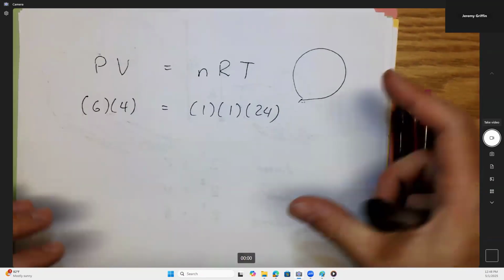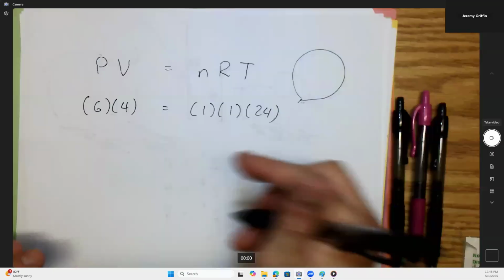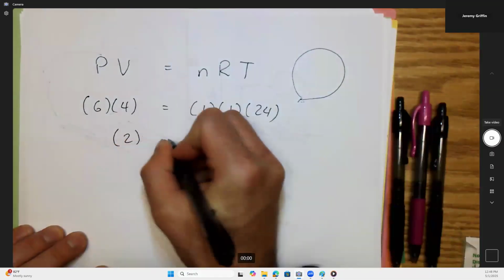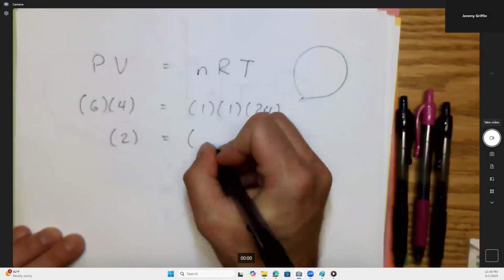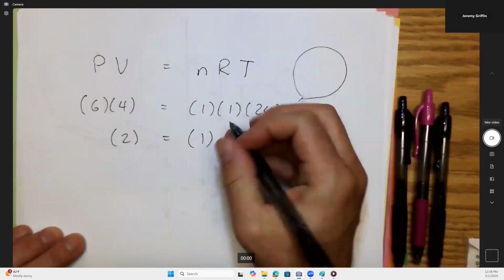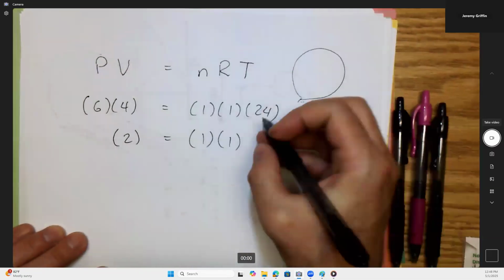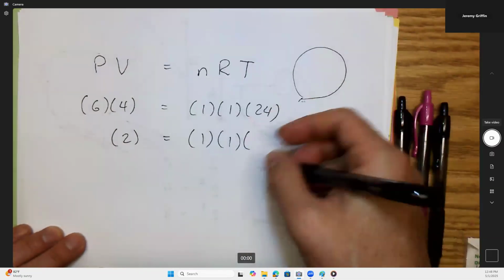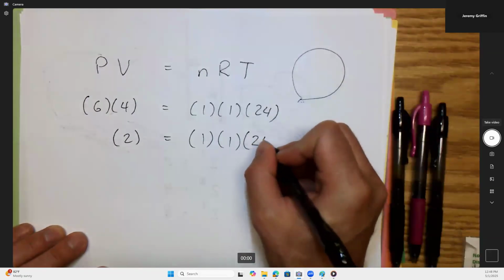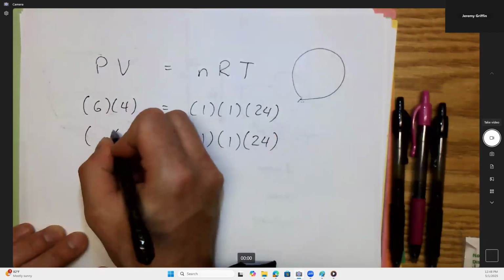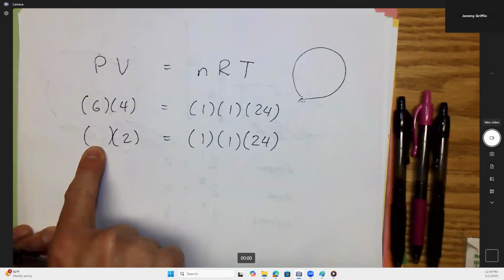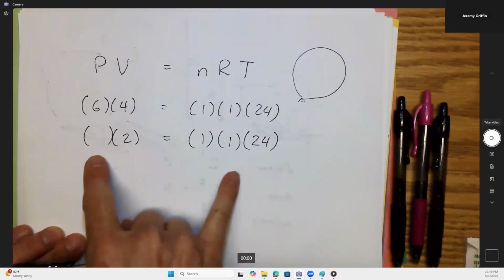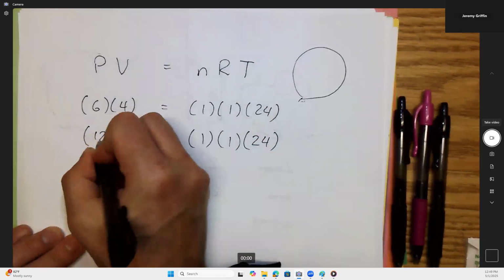Okay. Now, if you squeeze this balloon to half its original size, let's keep everything over here the same. So it's the same moles of gas inside the balloon. The R is the same, whatever that is, with the units. And let's say the temperature also stays the same, which is probably a reasonable assumption. If that's true, then what's the only number that fits in this space right here? 2 times what is 24? 12, right? Is that true?